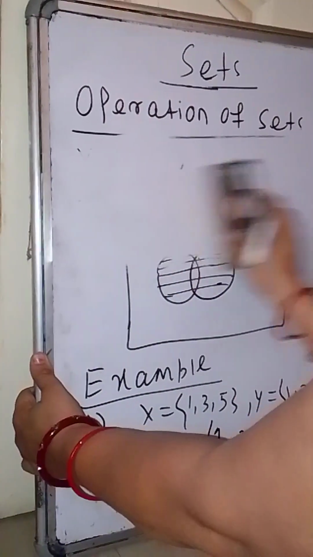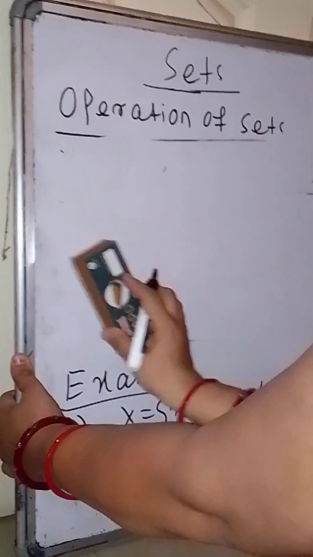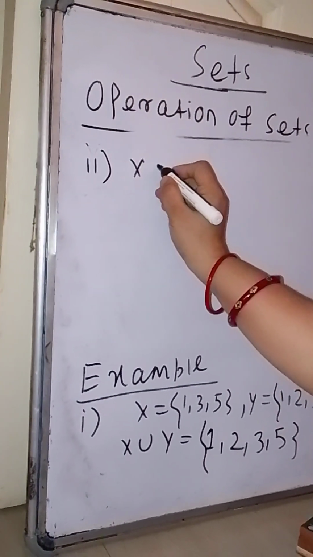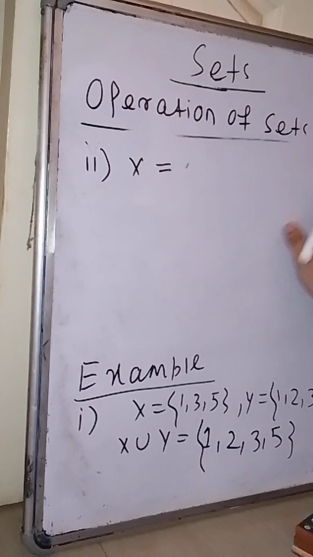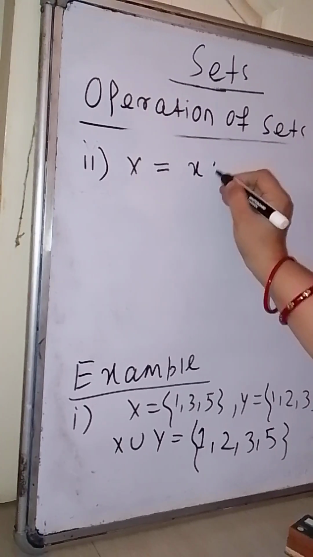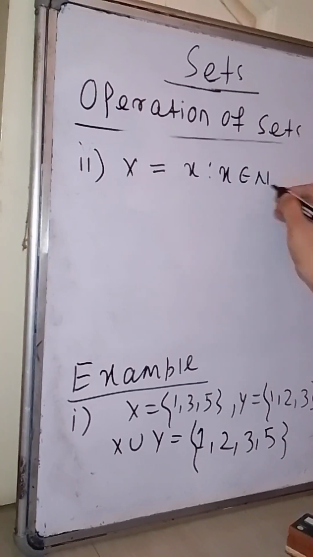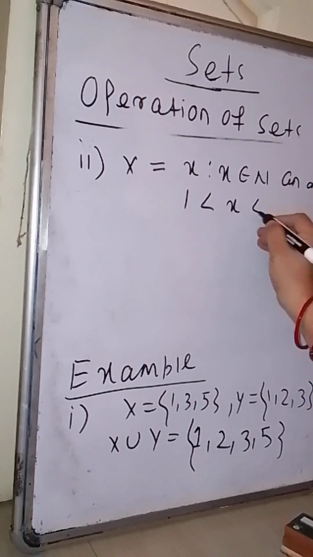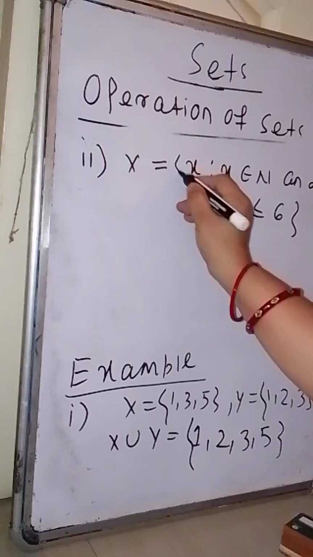Next, let us consider another example. Suppose X is a set given in set-builder form: X is the set of all x such that x belongs to N and 1 less than x less than or equal to 6.